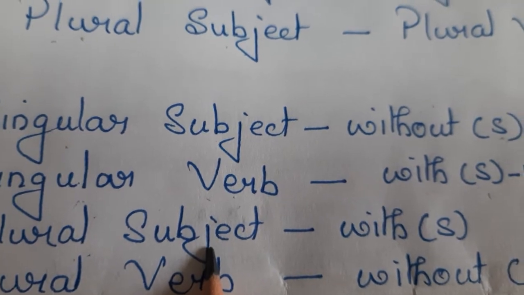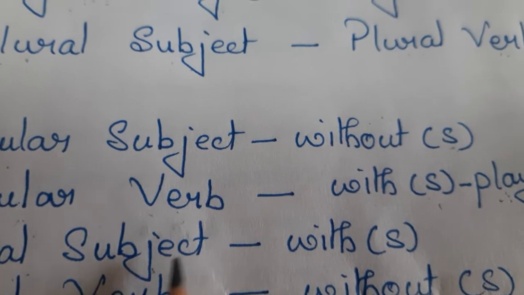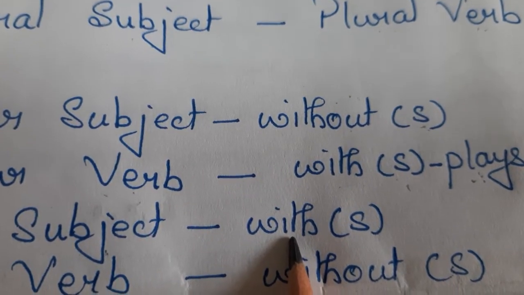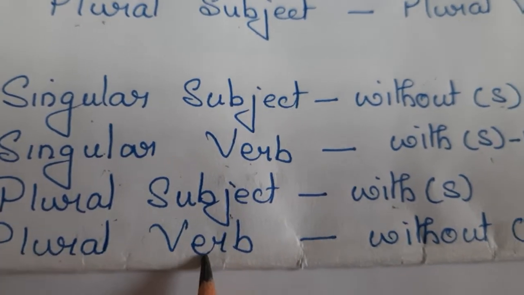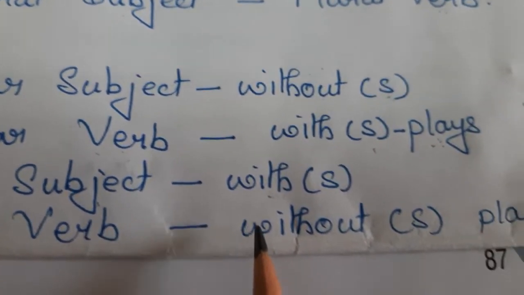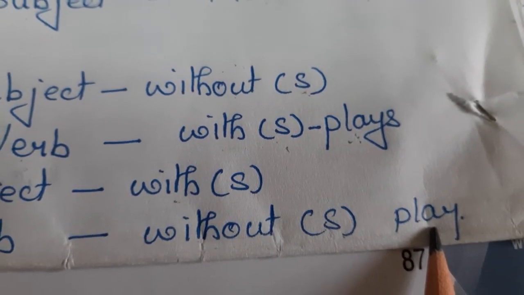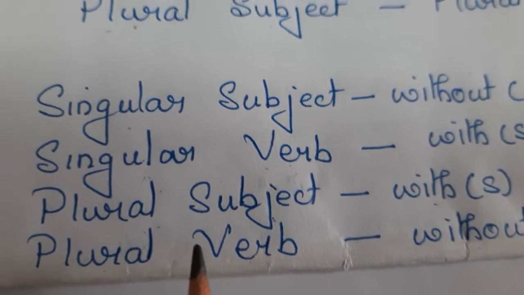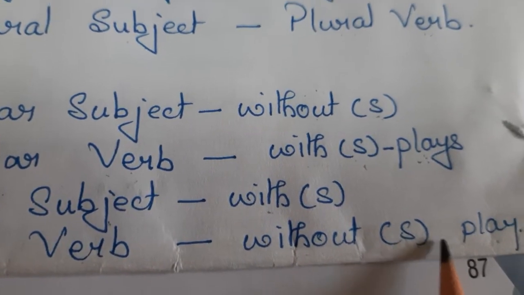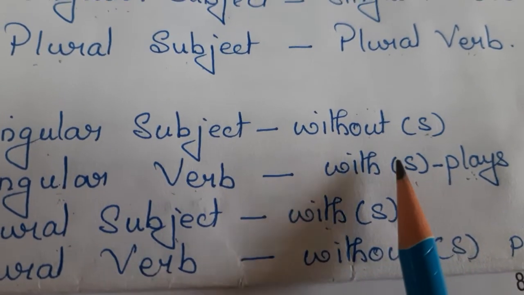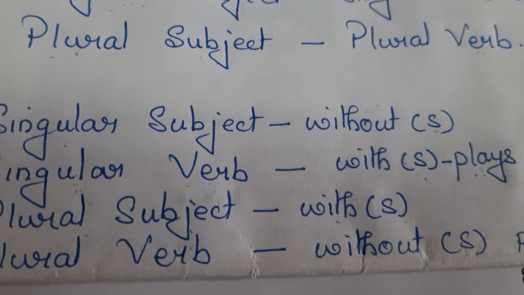Now, plural subject. If the subject is plural, then obviously the verb also should be plural, but a plural subject is always associated with an S in the spelling. It comes with an S generally, and a plural verb, on the other hand, follows just the opposite. It will come without an S. For example, play. Right, children? So this we have to keep in mind. Plural verb always is without S and singular verb will be with an S. It's just the opposite of the subjects that we study.